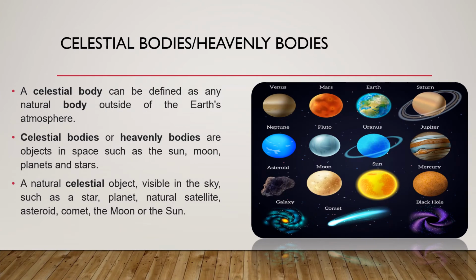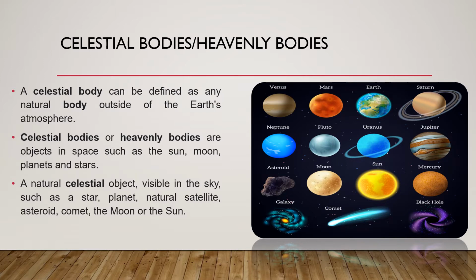Now, what are these celestial bodies? These bodies are also known as heavenly bodies that we can see in the universe. A celestial body can be defined as any natural body outside the Earth's atmosphere. Celestial bodies or heavenly bodies are objects in space such as the sun, moon, planets, and stars.